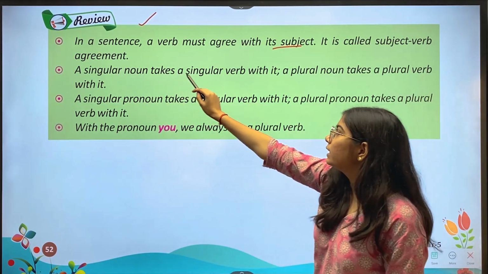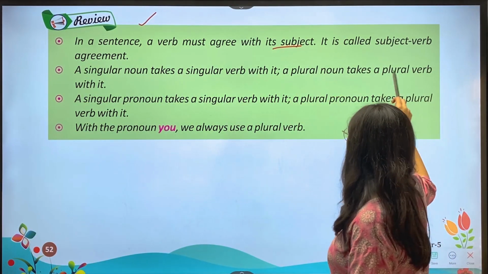A singular noun takes a singular verb with it. A plural noun takes a plural verb with it.